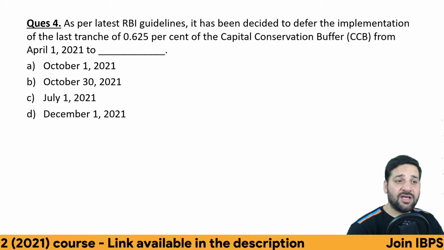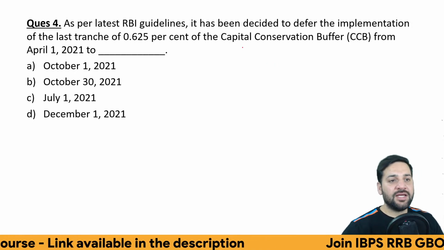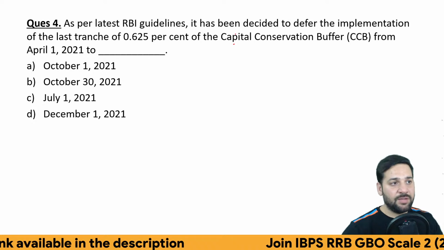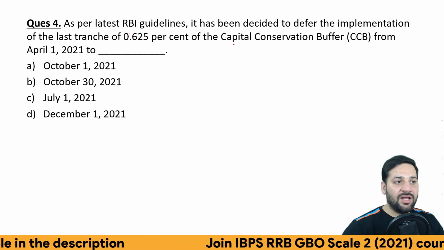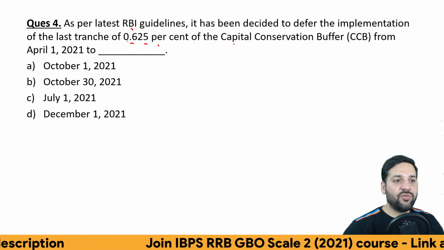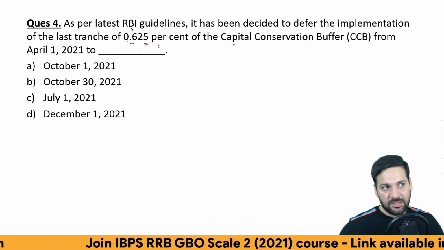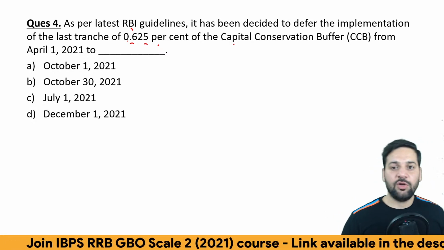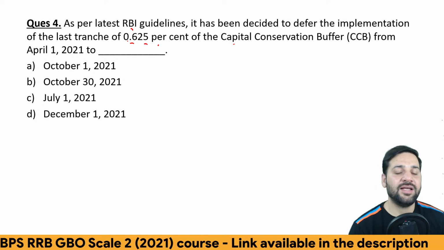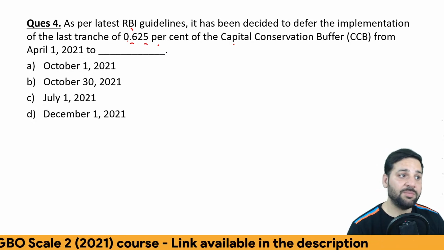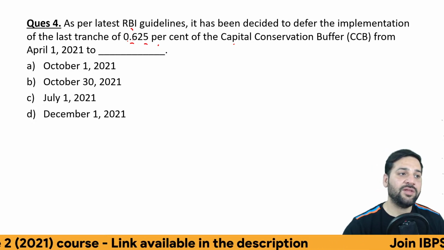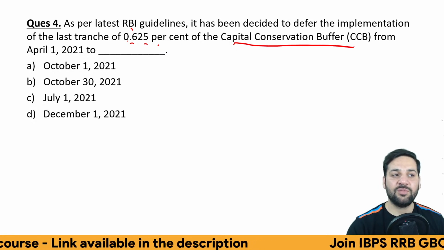So as per latest RBI guidelines, the capital conservation buffer, which was supposed to be the last tranche of 0.625, has been extended. We are talking about the Basel III norms, right? Due to the COVID, it has been deferred: the implementation of the last tranche of 0.625 of the capital conservation buffer.